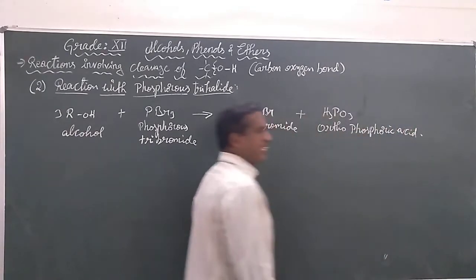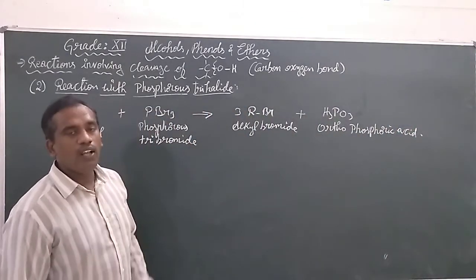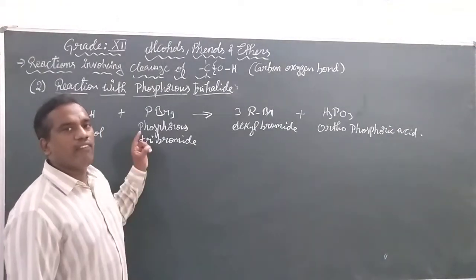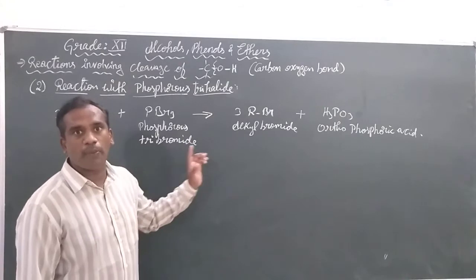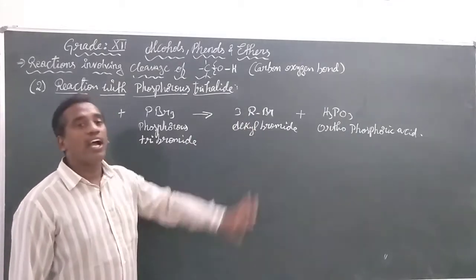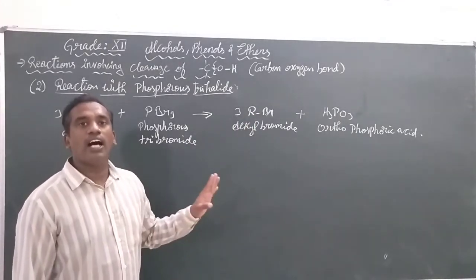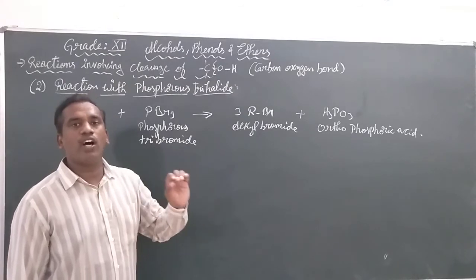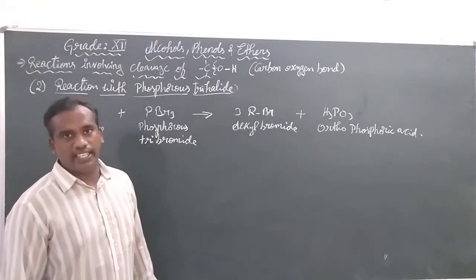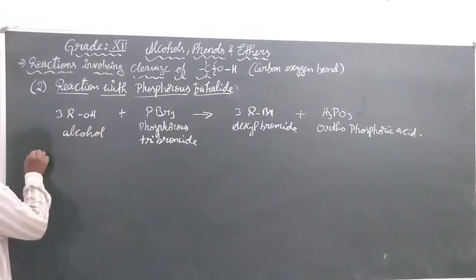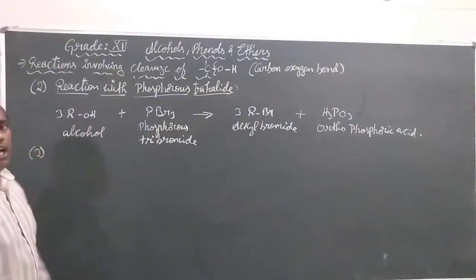Orthophosphoric acid as the byproduct. So the second reaction is when any alcohol is reacted with phosphorus trihalide, like phosphorus tribromide, they are also forming alkyl bromides or alkyl halides, forming a byproduct of orthophosphoric acid. Now let us see the third type.